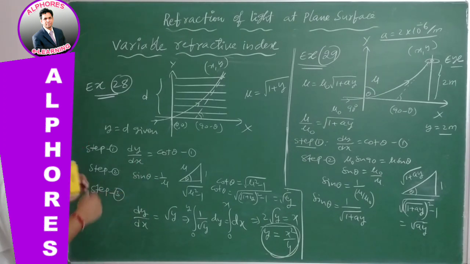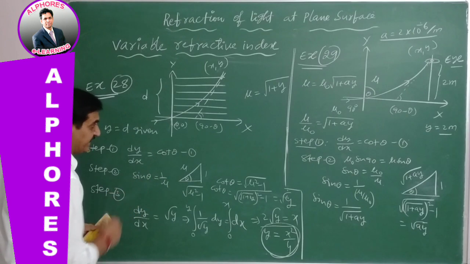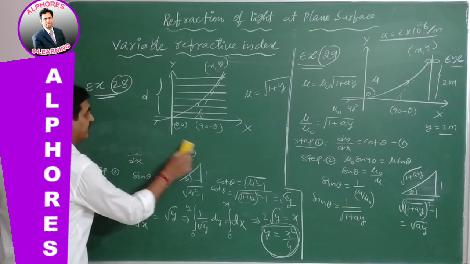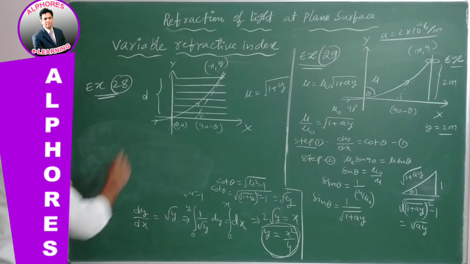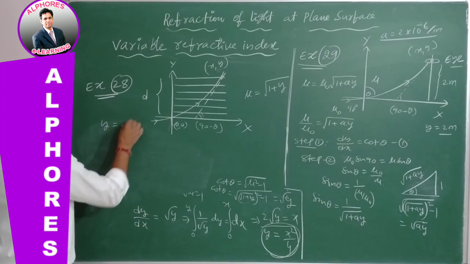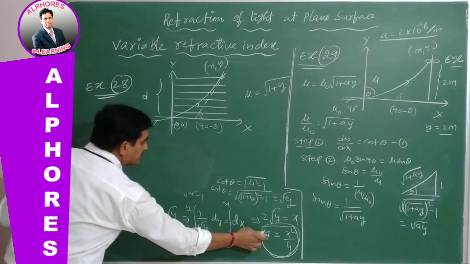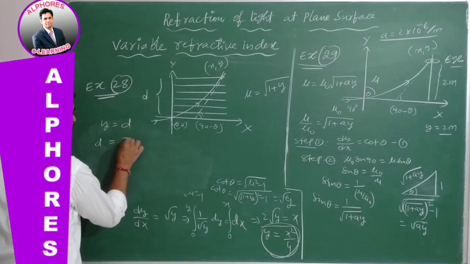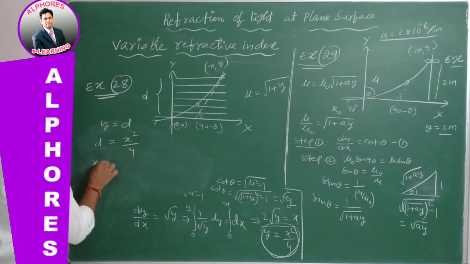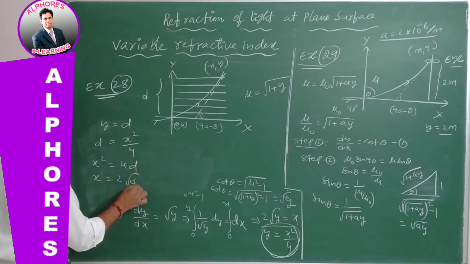Now what are the coordinates? The y coordinate is already given: y is equal to d. Put y equal to d. What is the x value in this equation? y equal to d is equal to x square by 4, so x square is equal to 4d, and x equals 2 root d.